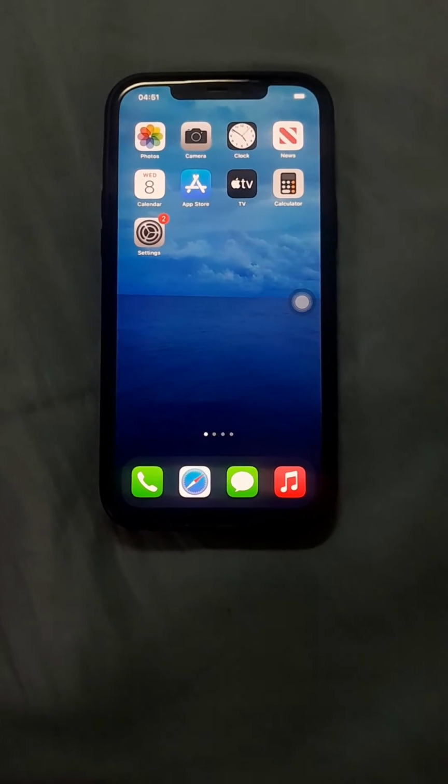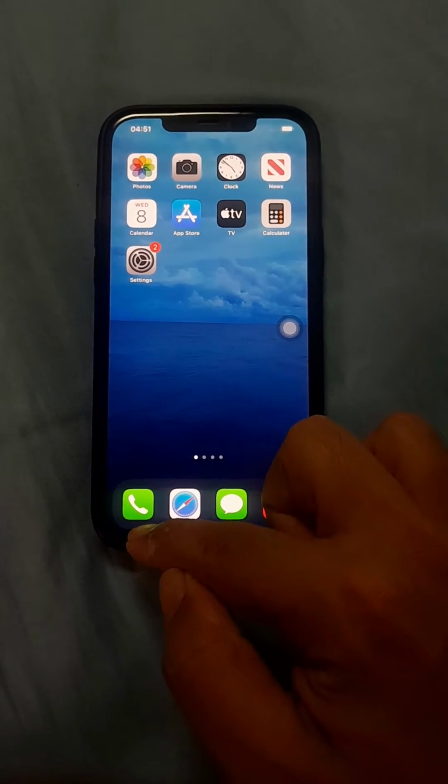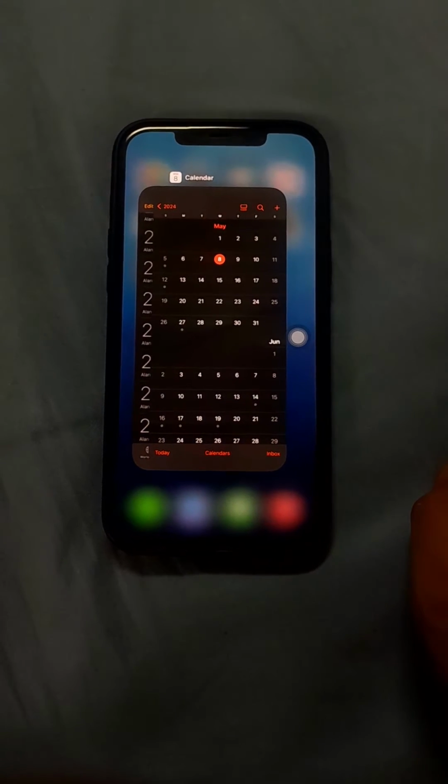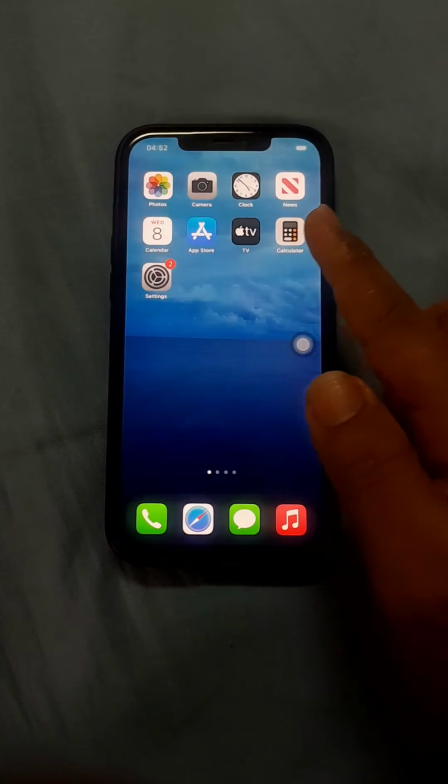Method 3. Close background apps. To close background apps, you swipe up from the bottom of the screen, like this. Then from here, you close all these apps, like this.